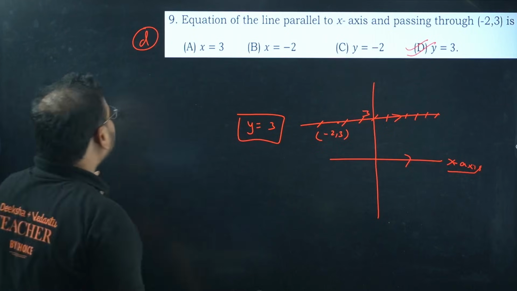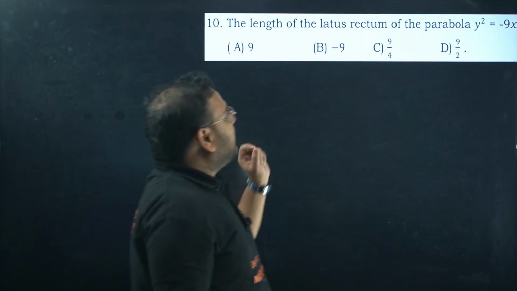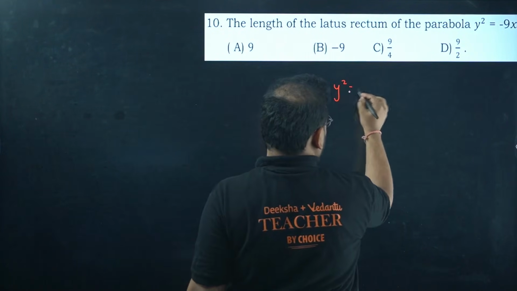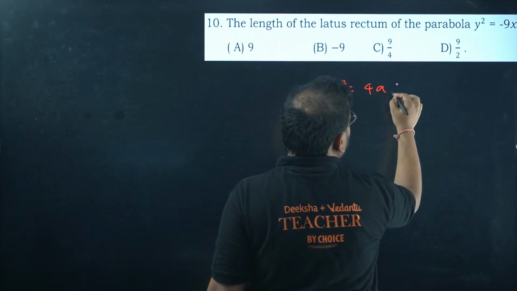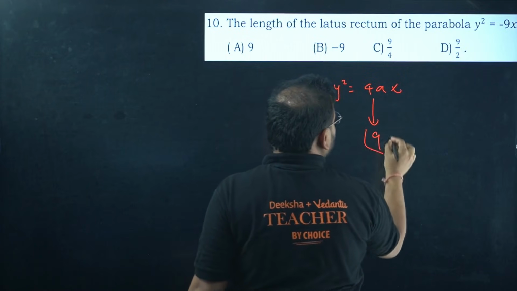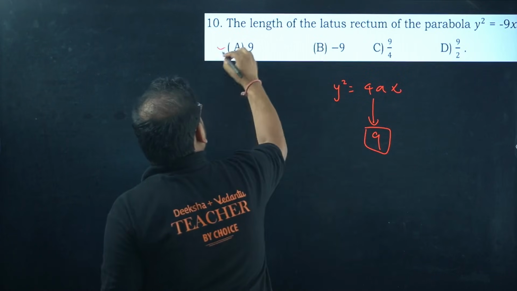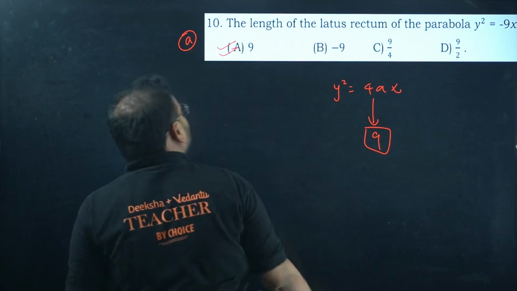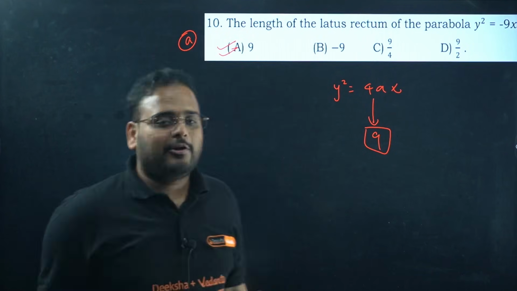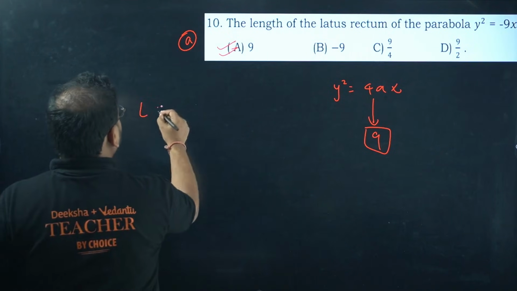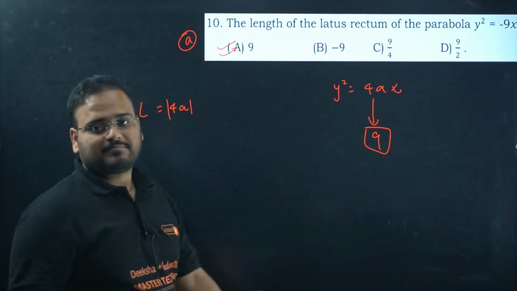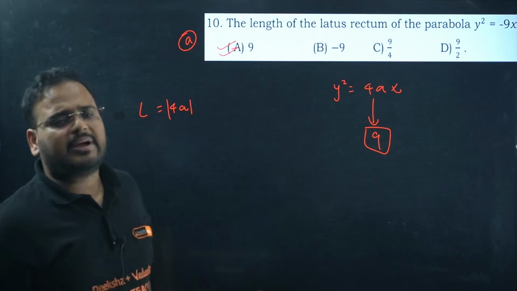No problem behind that. The length of latus rectum for the parabola, again the result is 4ax. It's a length, so don't worry about the sign. 4a is 9. Answer is 9, sir. Don't worry about the minus 9 sign. It is a length. Length will not have anything to do with your minus sign. L is always given by 4a modulus. Yeah, minus 9 also is there. Mod will make it positive.